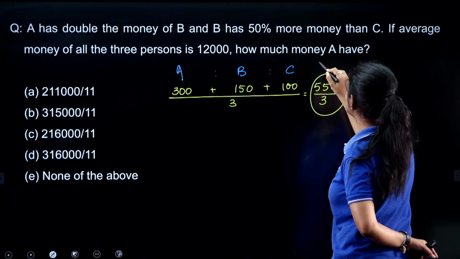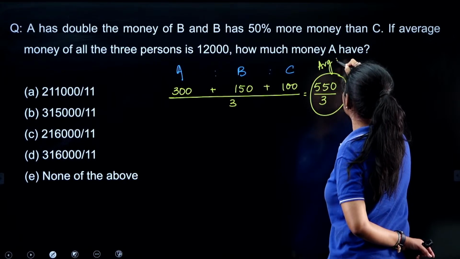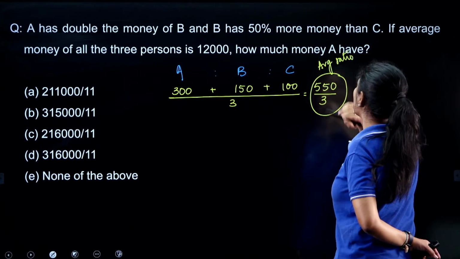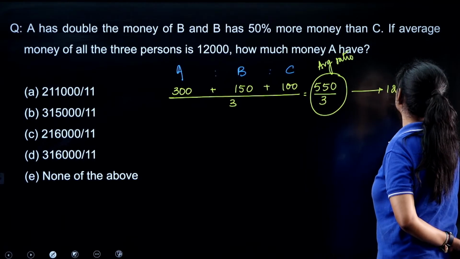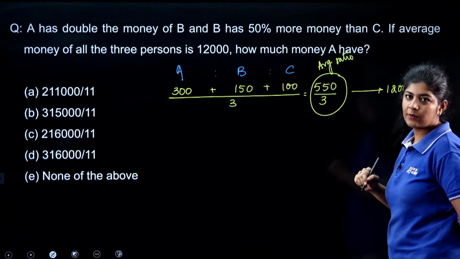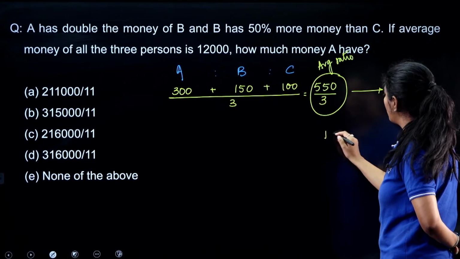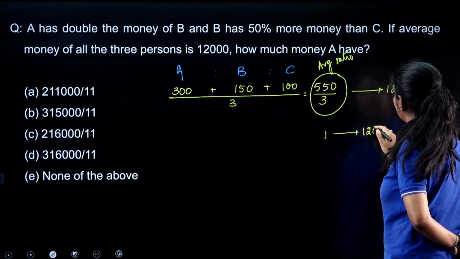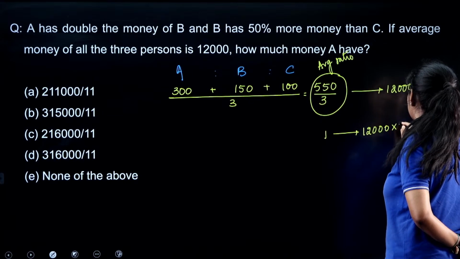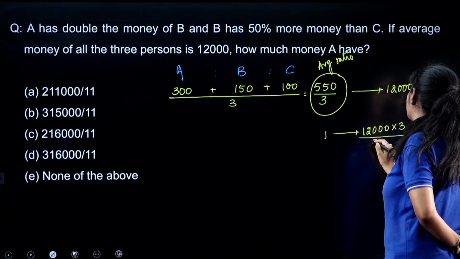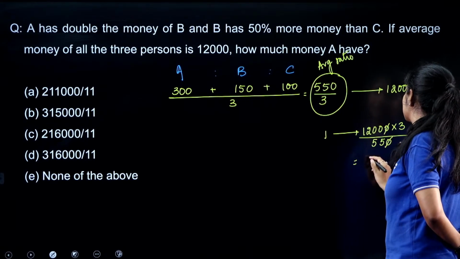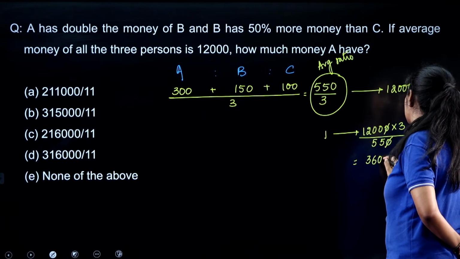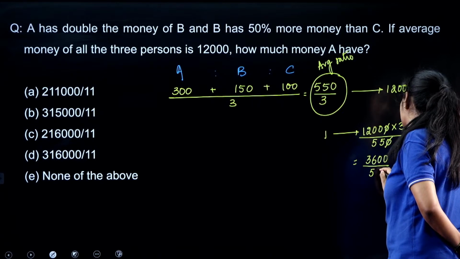This is my average ratio. But according to the question, it is equal to 12,000, right? That means the value of 1 is 12,000 multiplied by 3 divided by 550. So ultimately we can say that this is 3600 divided by 55.